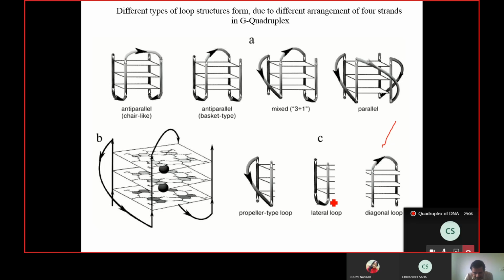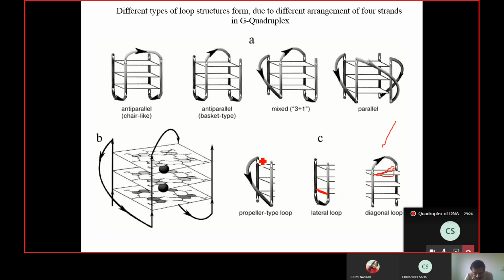Lateral loop is connecting two ends to one another. Diagonal means that it connects two ends by the diagonal of the G quadruplex plane. And the third one is a little bit complex. It is called a propeller loop.